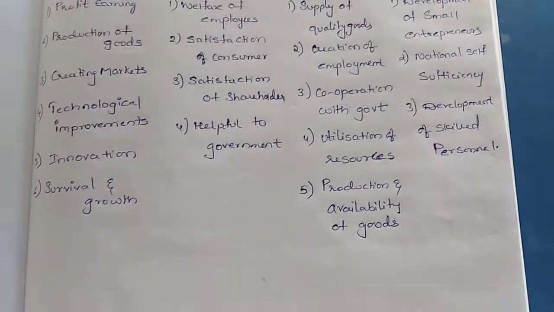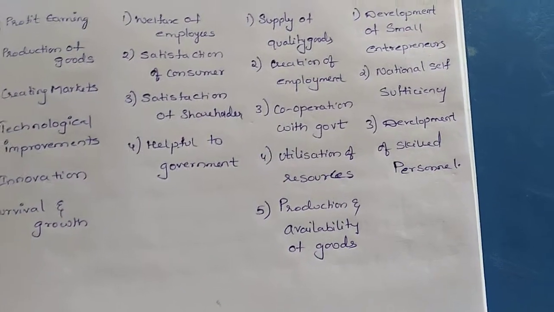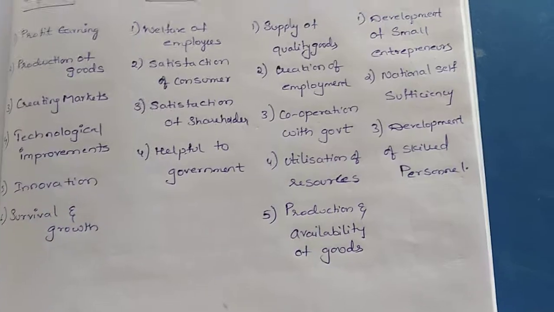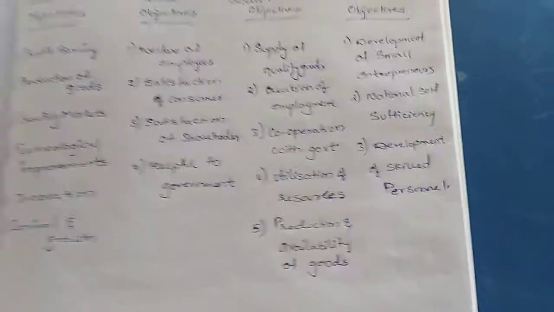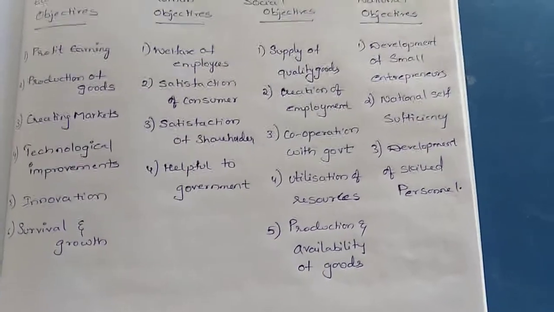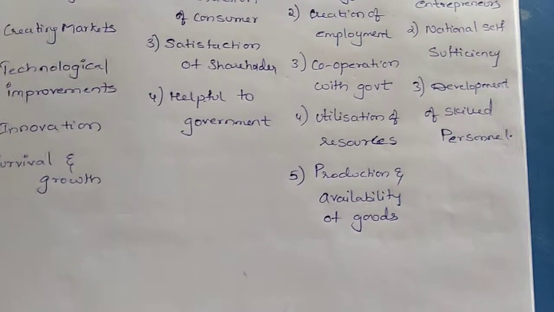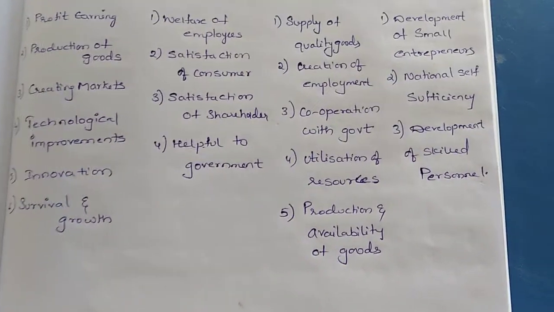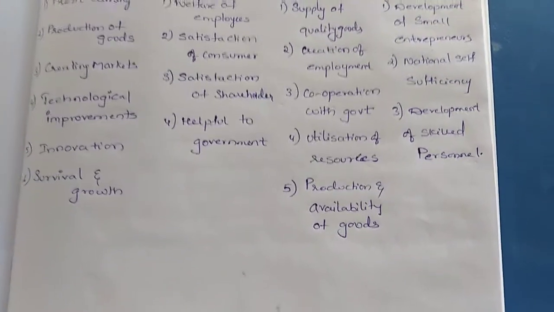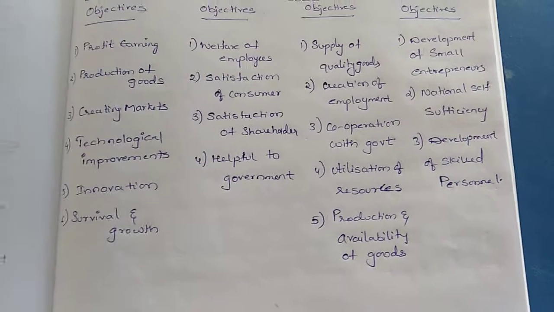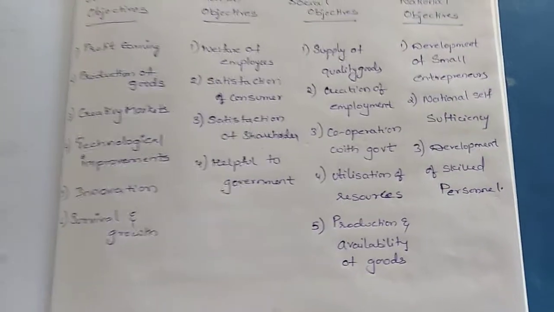The goods which they have produced should be available to the consumers. There should not be a shortage, that is, stock loss. Production should be made immediately as per the requirements of the consumers. If the stock which they have produced is over, they have to produce that stock again immediately. If demand is there, automatically they have to produce more goods. They should not allow any shortage of goods.